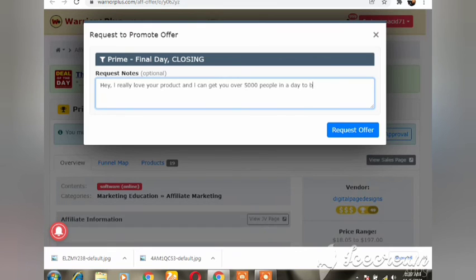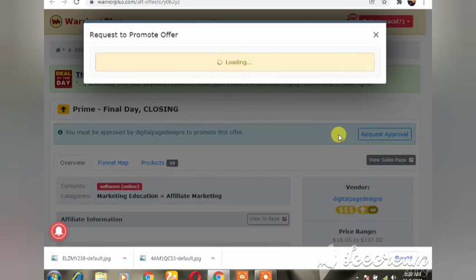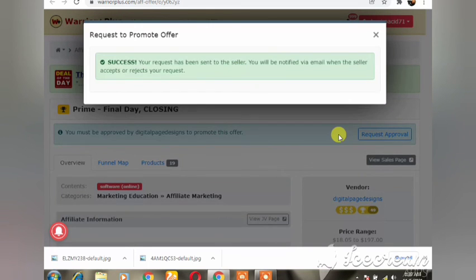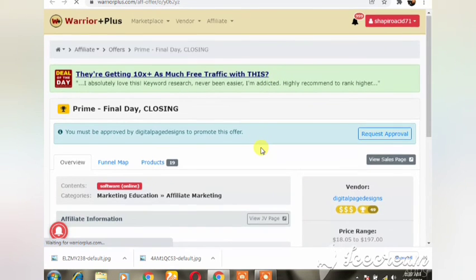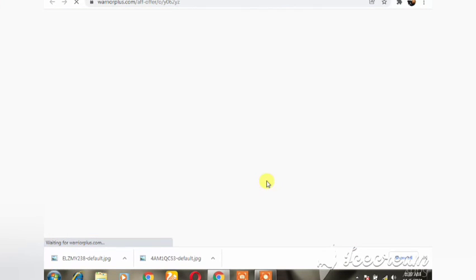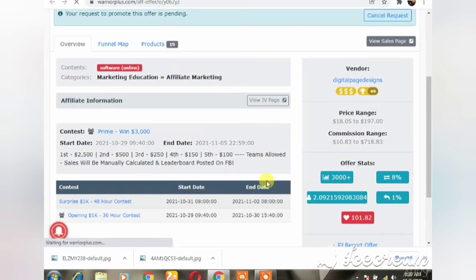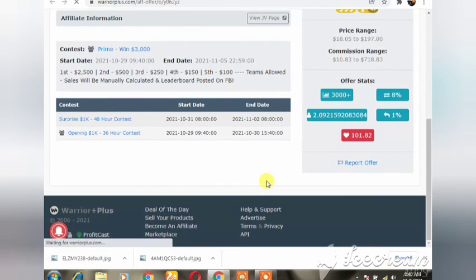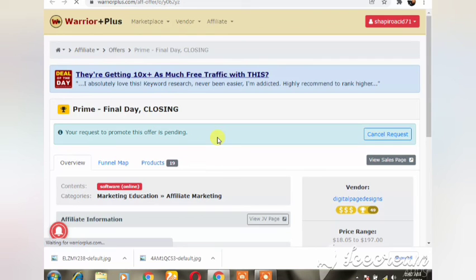So it's like a business that I've set up, and you have come to work in the business. But the thing is, you're going to bring people to buy the water from me. When you bring the people to buy the water from me, for the amount of water that people buy, I'll give you a discount for bringing the people. So as you can see, I've written something to them and it was sent successfully. Within 2 to 3 days, they will reply and give you the affiliate link. You can even request for 5 products a day, take the affiliate link, and share it with your friends to buy. When they buy it, you get paid for doing that.